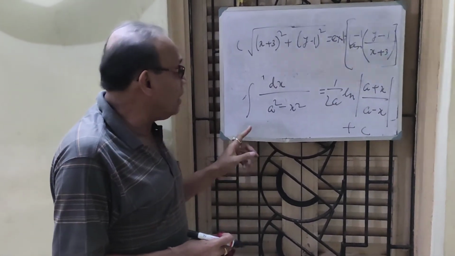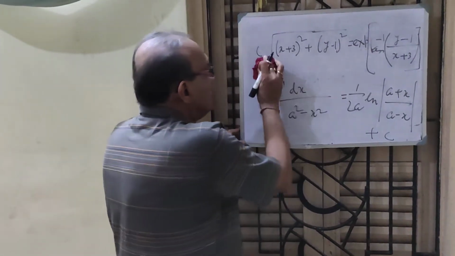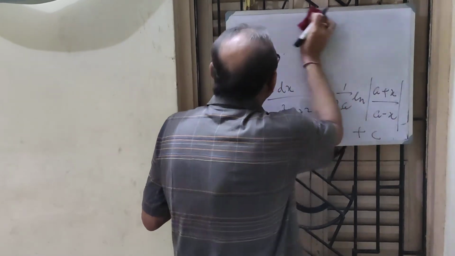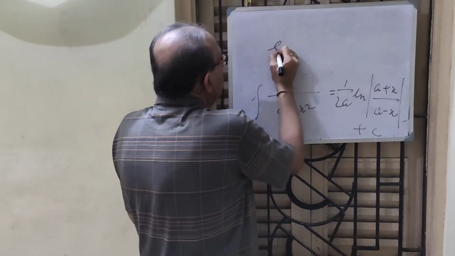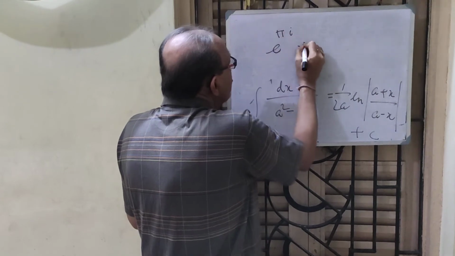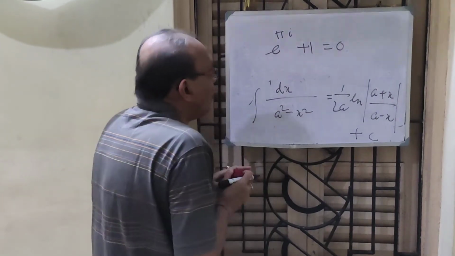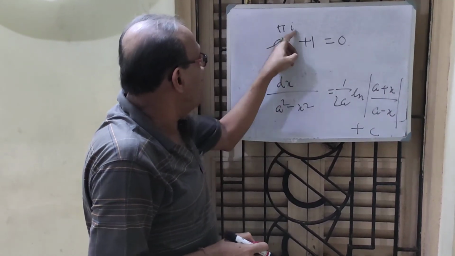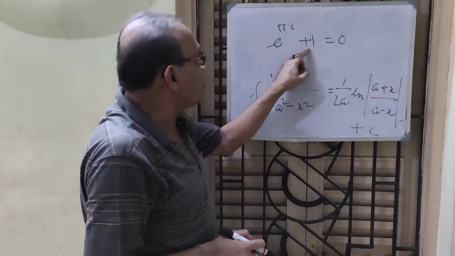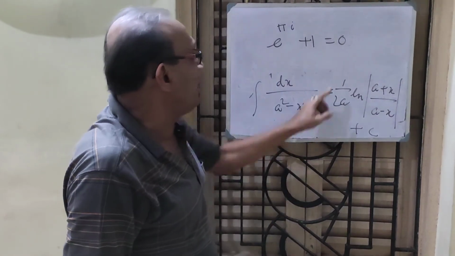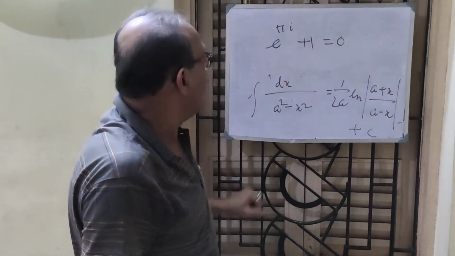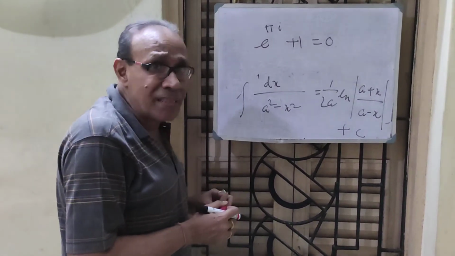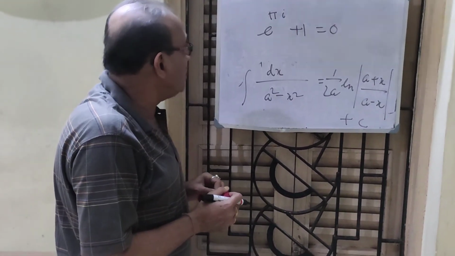Although you will not believe it, this is the basic equation by using which one can prove the fantastic equation e to the power i pi plus 1 equals 0, which contains 5 things. e is a constant, pi is a constant, i is another constant, plus 1 is the lowest positive integer, and 0. These 5 constants in a very simple equation are known as the magic formula